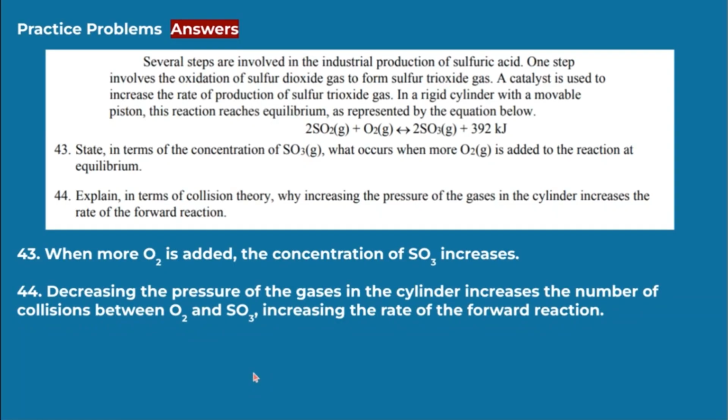Number 43: State in terms of the concentration of SO3 what occurs when more O2 is added to the reaction at equilibrium. When more O2 is added, the concentration of SO3 increases. This is because when more O2 is added to the equilibrium, it's going to shift to the right, and this indicates that the concentration of SO3 will increase.